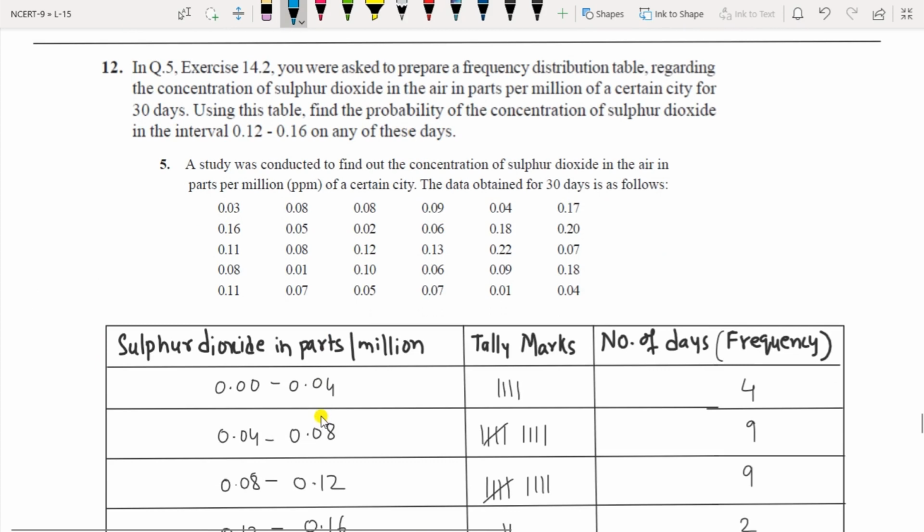Question number 12. This is again from exercise 14.2, question 5. This is a study conducted to find the concentration of sulfur dioxide in parts per million. From this chart we have the tally marks that we are going to study in exercise 14.2. The tally marks have been written as frequency here.